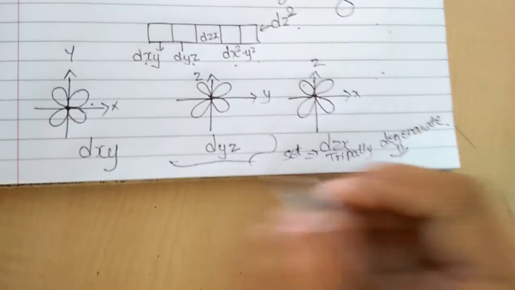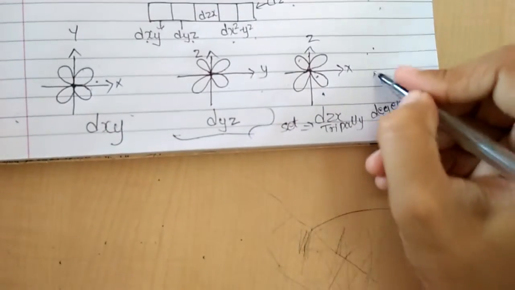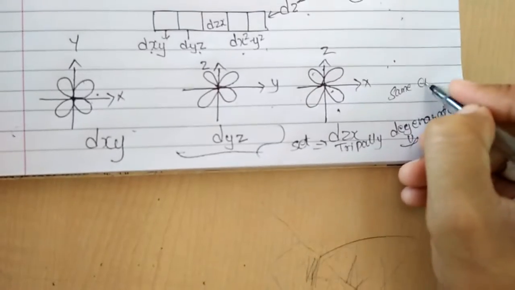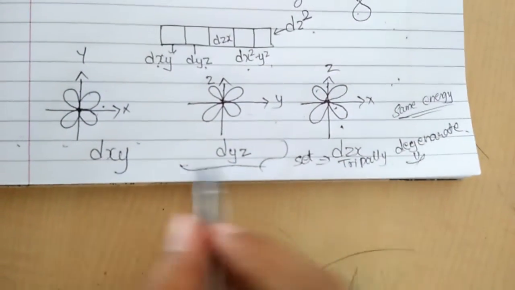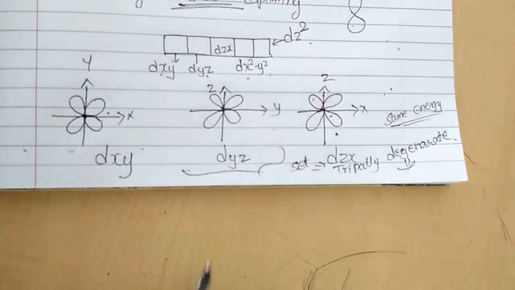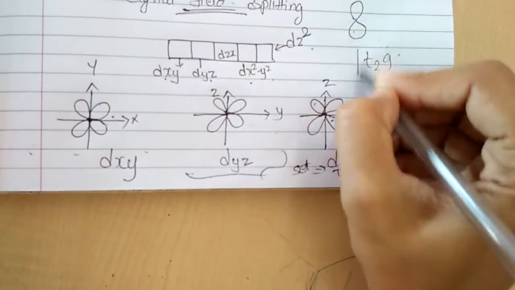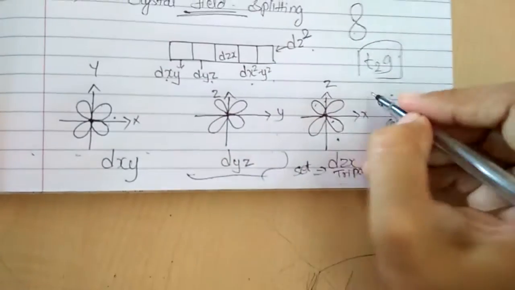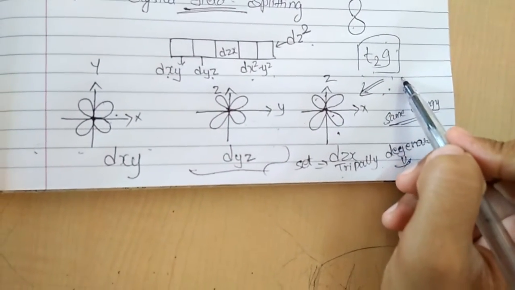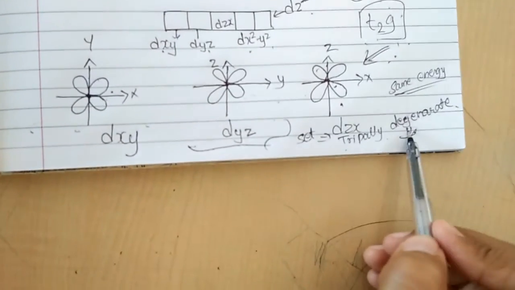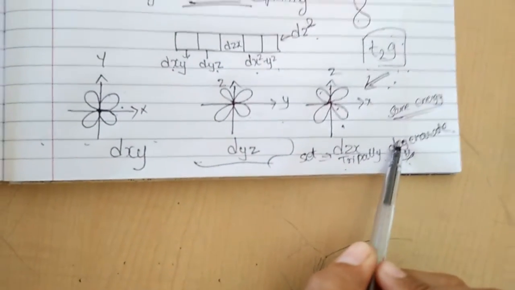It means all these three lobes, or all these three sets, are having the same energy. तो इन तीनों ऑर्बिटल्स के लिए जो एनर्जी होगी, that will remain same. And this triply degenerate set is known as T2G. These three lobes combinedly form a set, and that set is known as T2G. Right? So what is degenerate? Degenerate means all those orbitals are having the same energy.